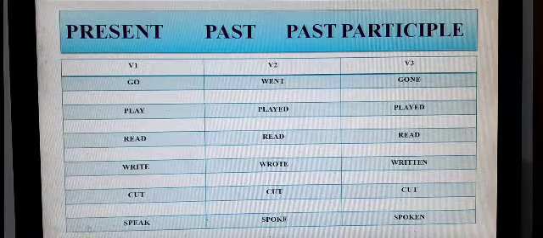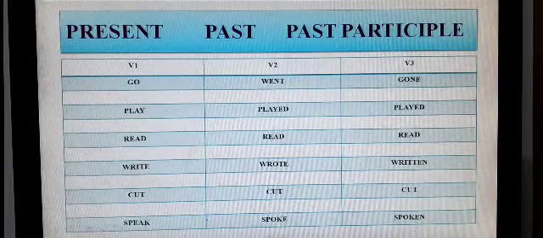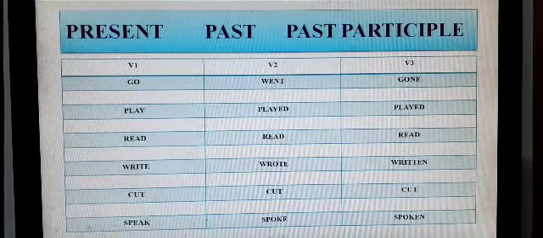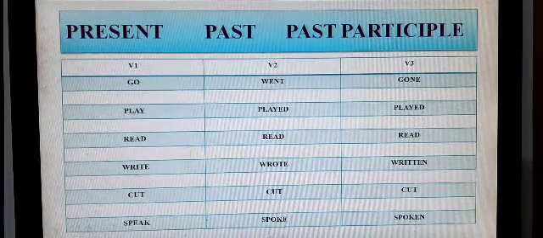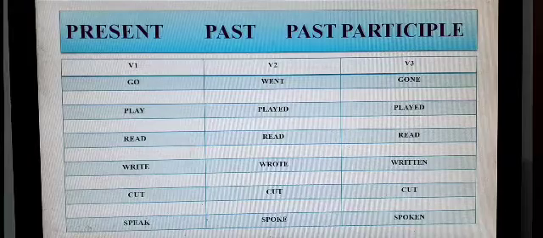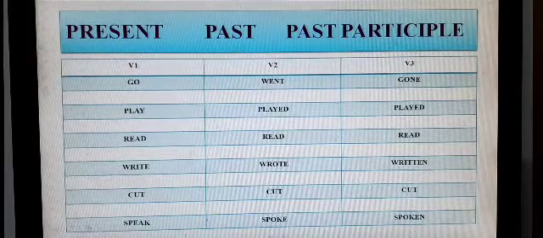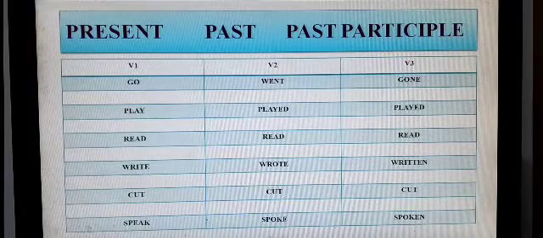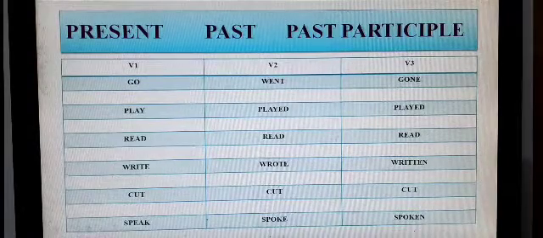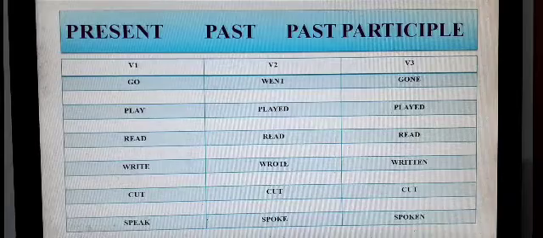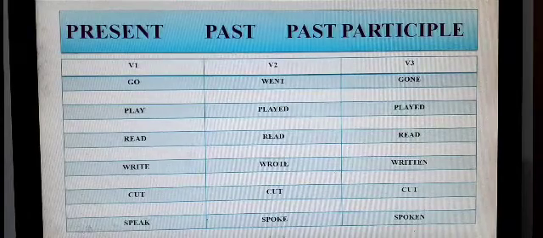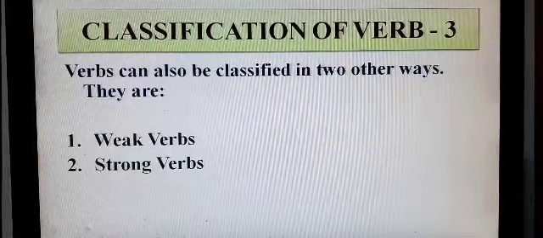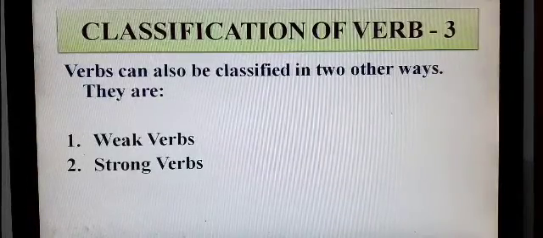So here you can see that different forms of verb are different. Each verb has got different forms in its past and past participle form. So we cannot say that each verb will have the same past form or the same past participle form. So far we have classified verbs in 2 ways.